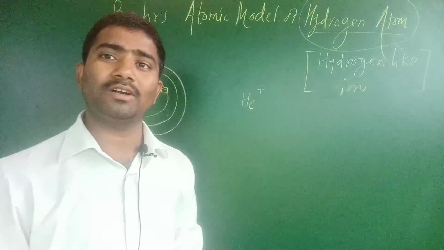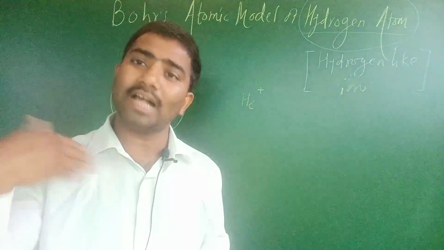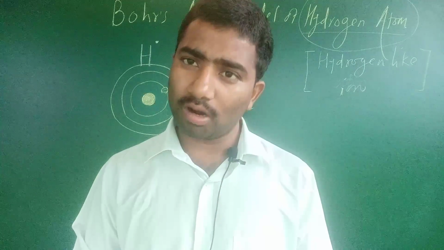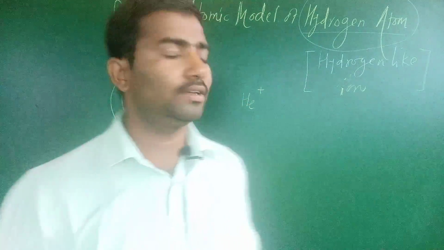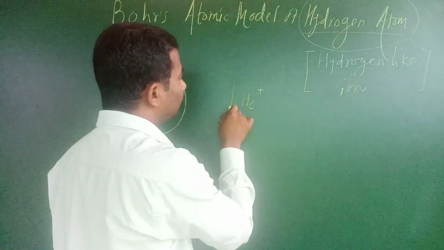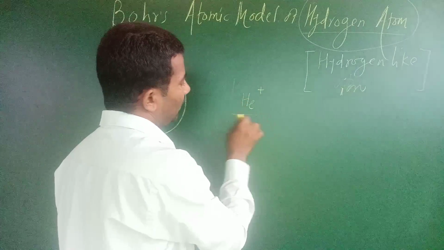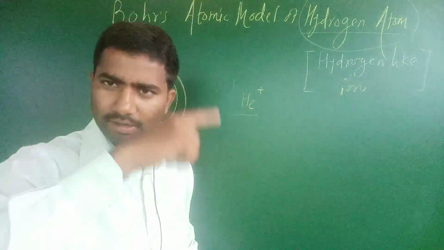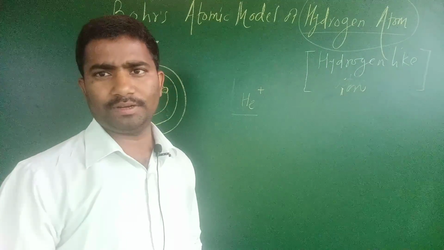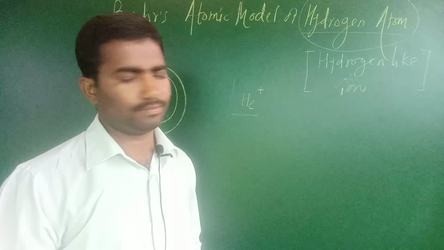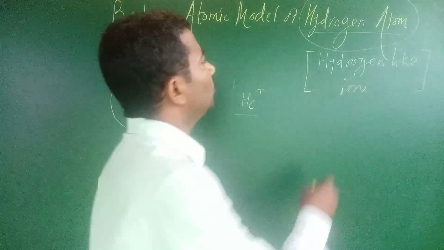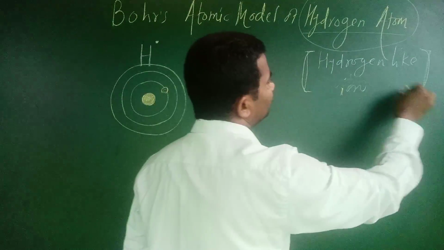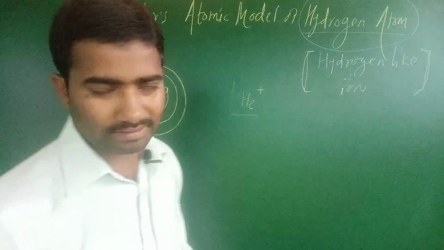When one electron is ejected from the orbit of helium, it forms He plus, having only a single electron revolving in the orbit or stationary state.